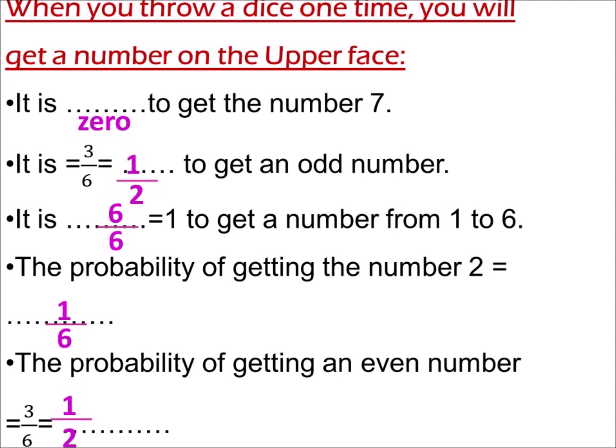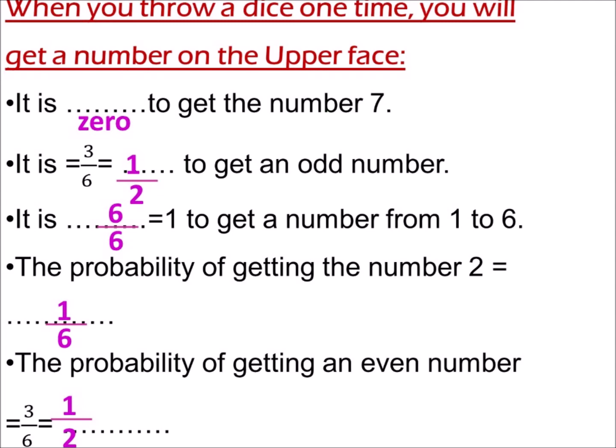The probability of getting the number 2. Of course, the dice has a number 2. How many number 2s in a dice? It will be 1. 1 over the total. So 1 over 6 is the answer.